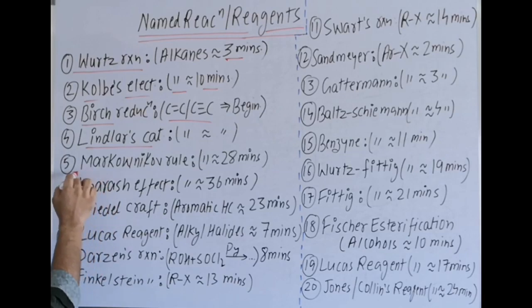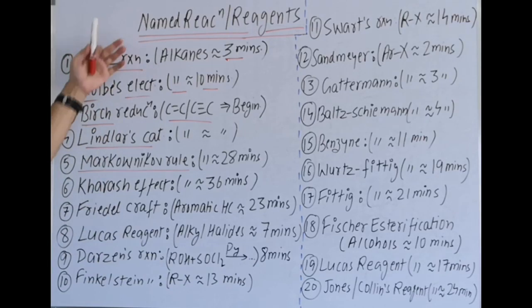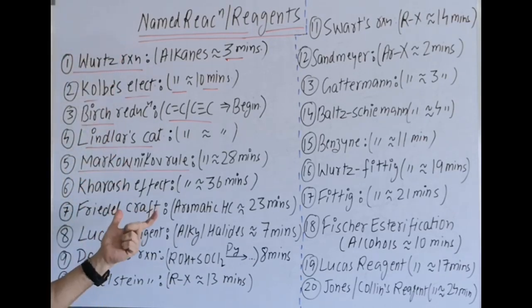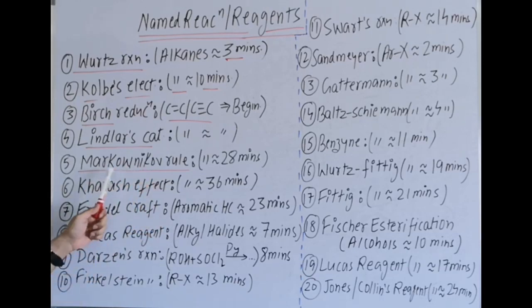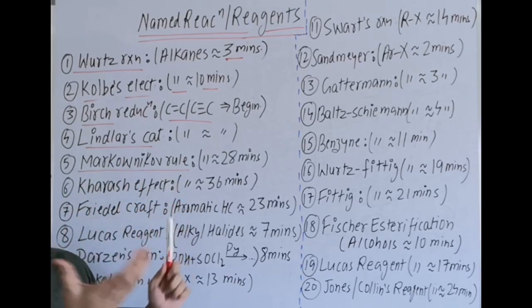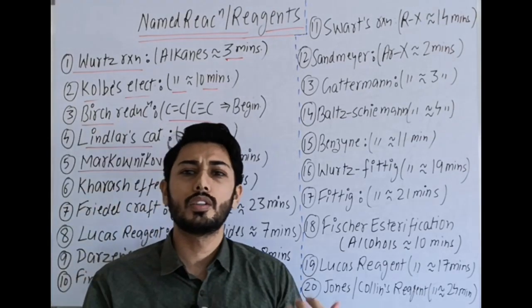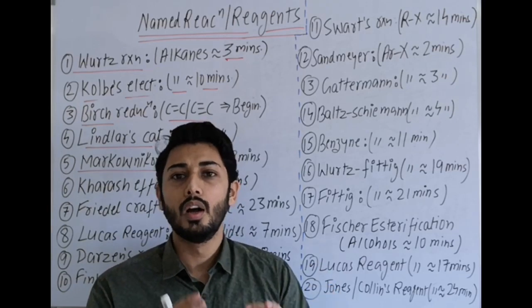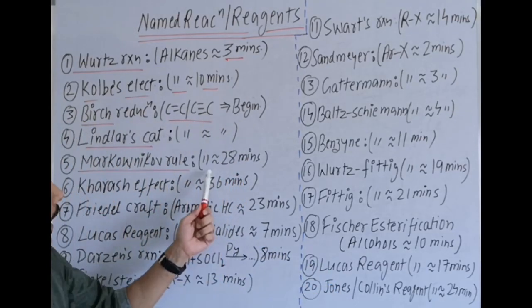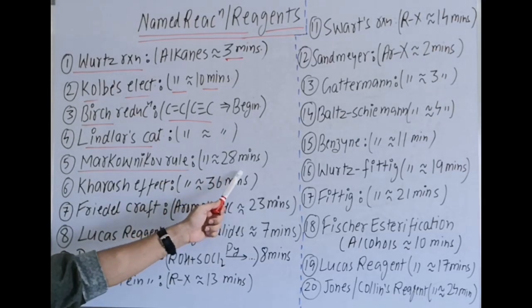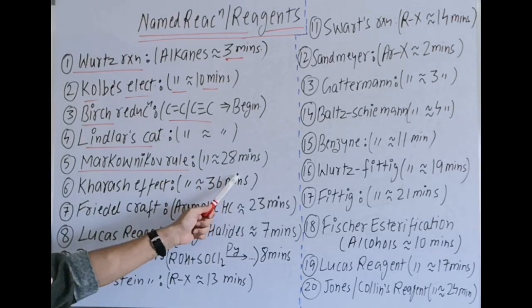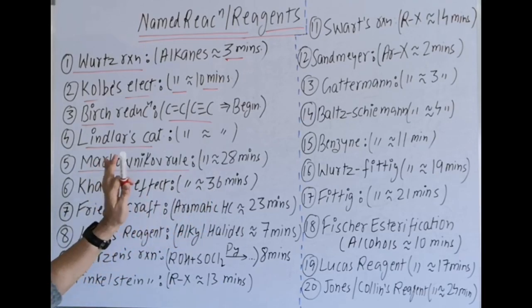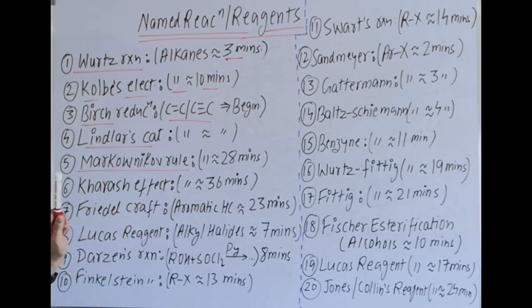Then next is Markovnikov addition, which is Markovnikov's rule. Although we cannot put it in named reactions because it's a particular rule, because of the importance of this reaction I am putting it here. It covers the addition of HX, or generally addition reactions of alkene and alkyne, where we use the Markovnikov rule. This is covered in the alkene and alkyne video. Around 28 minutes, when you click directly on 28 minutes, you will get the reaction covering Markovnikov's rule.